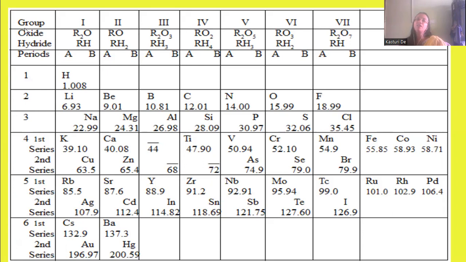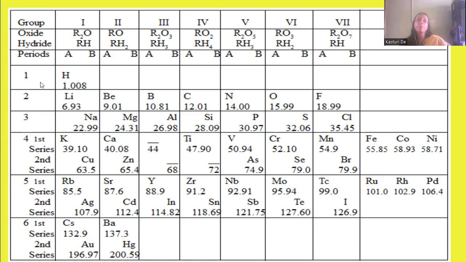Till the 7th group, all were subdivided into A and B groups. But the 8th group is not subdivided into A and B, because the inert gases were not discovered at that time.